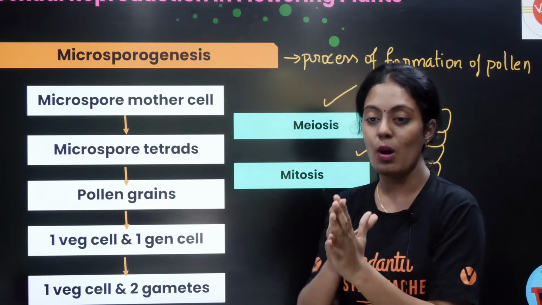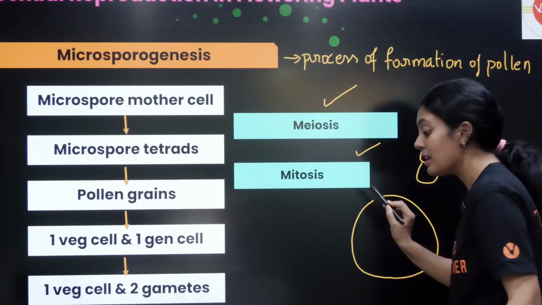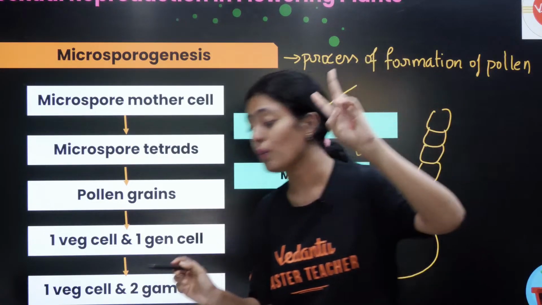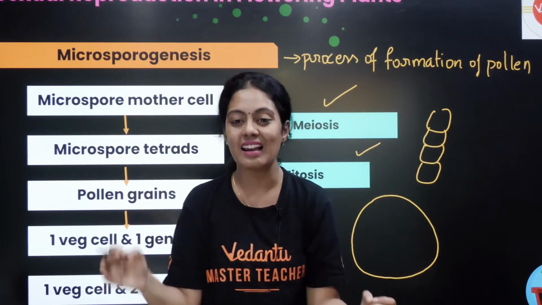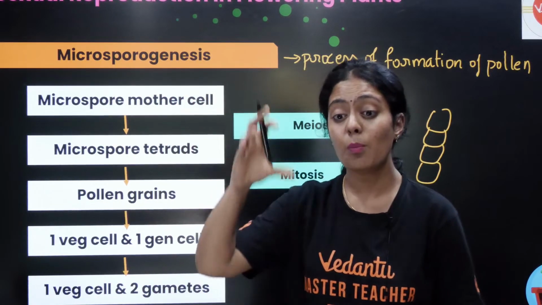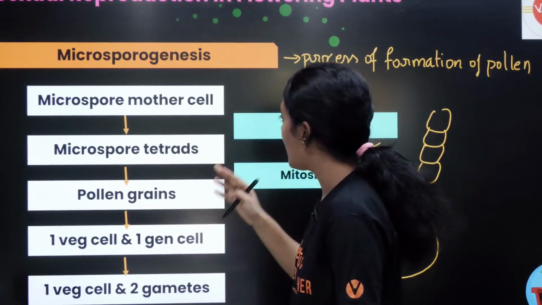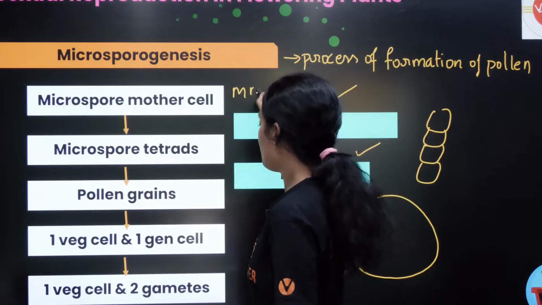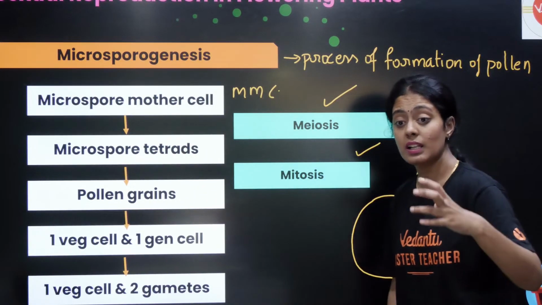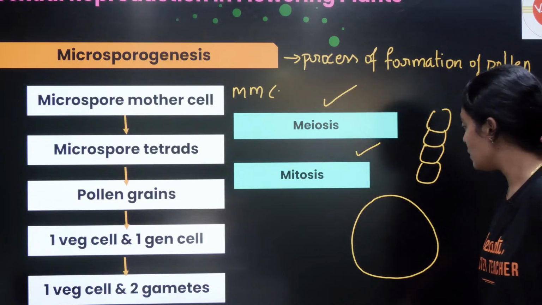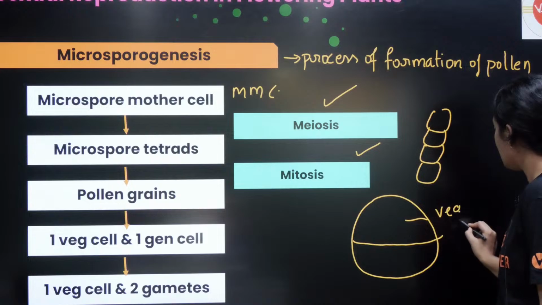In the structure of the pollen grain, one pollen grain consists of 2 cells. Can anyone tell me the name of the cells present in the pollen grain? My pollen grain has 2 cells, does anyone know? Yes, it is called the microspore mother cell, MMC you can also say. Yes, Aditya Narayan, correct. What was I saying? There are 2 cells present in your pollen grain. Let me see if anyone will tell. One is your vegetative cell.